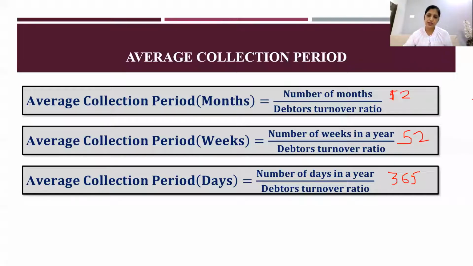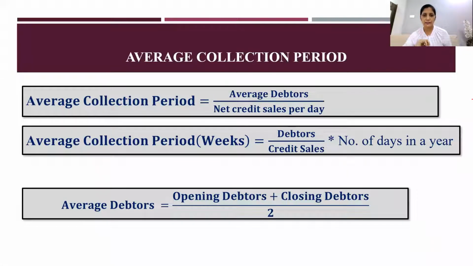Before going to that, we will see certain problems. Before that, if there are any changes in your data, how you have to find out, that also I have given you some more formulas here. Average collection period is equal to average debtors divided by net credit sales per day. Average collection period in weeks, debtors divided by credit sales into number of days in a year.